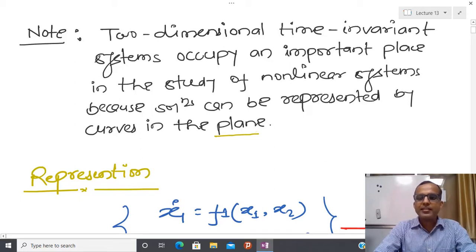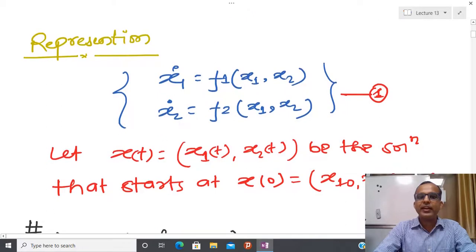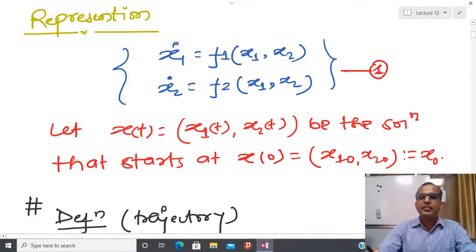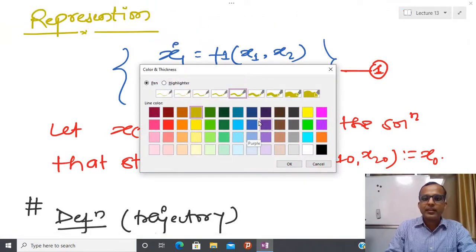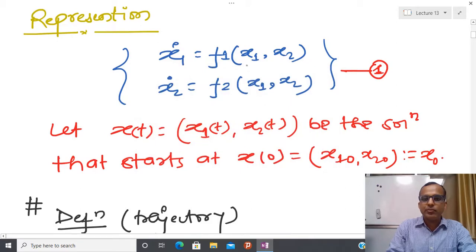So let us start the lecture. I am going to take the generalized second order nonlinear autonomous system. I have two states x1 and x2, and the whole system is governed by this particular equation, equation number 1: x1 dot equal to f1(x1, x2) and x2 dot equal to f2(x1, x2), and here our state is x1 and x2.